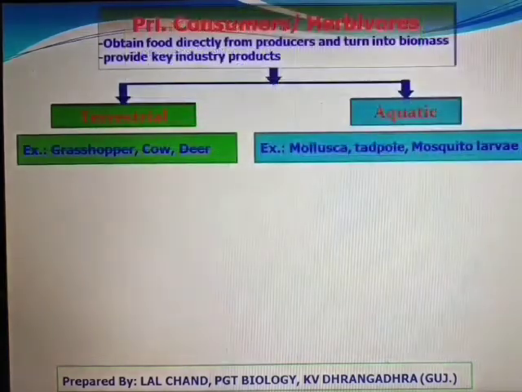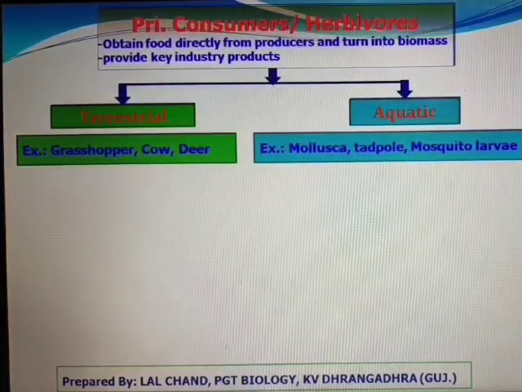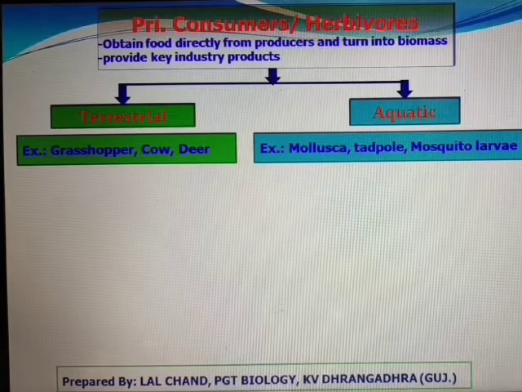Another group from macro consumer is primary consumer or herbivores. They obtain food directly from producers and turn into biomass. They provide key industrial products, that is, raw material for different industries.